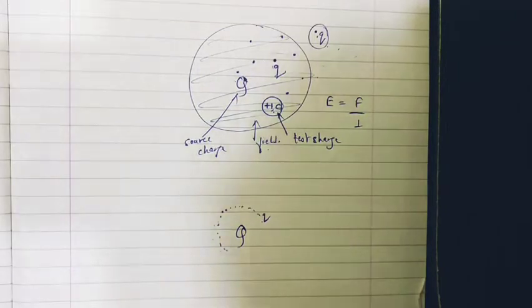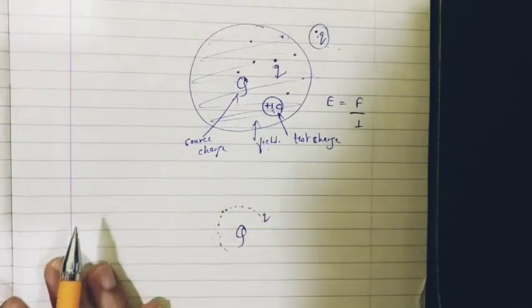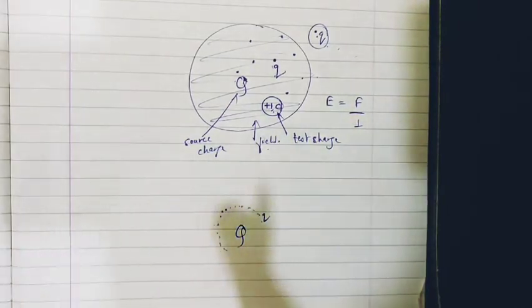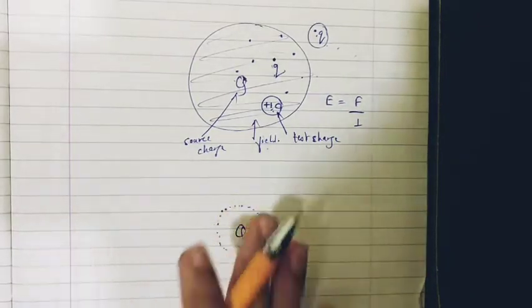There's something called a variable field. If the field changes with time, as the time increases the field also changes, that is called a variable field. And what is a constant field? A field which does not change with time, it remains the same with time, is called a constant field.